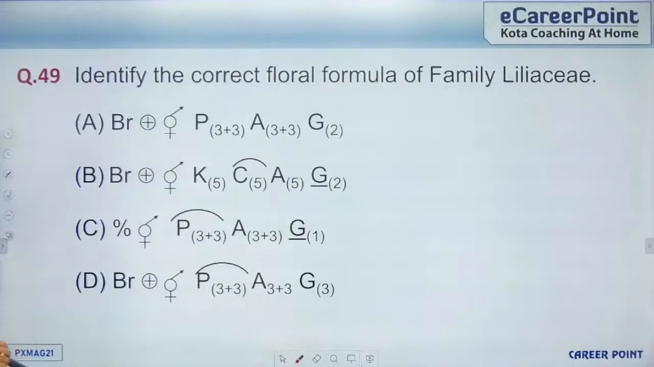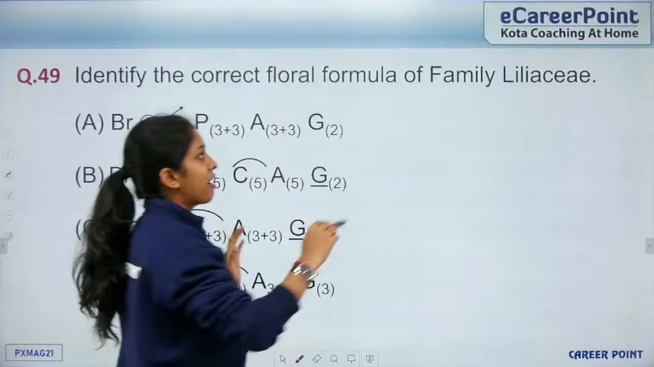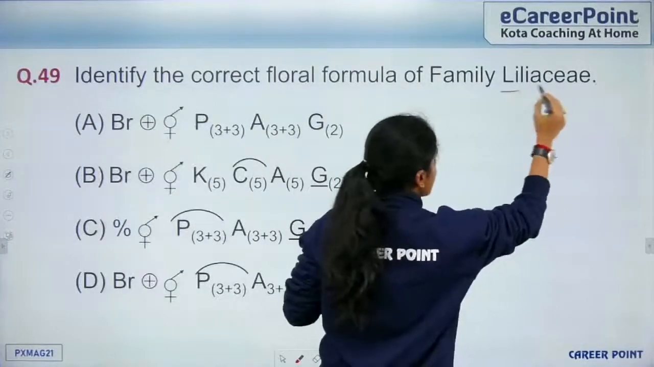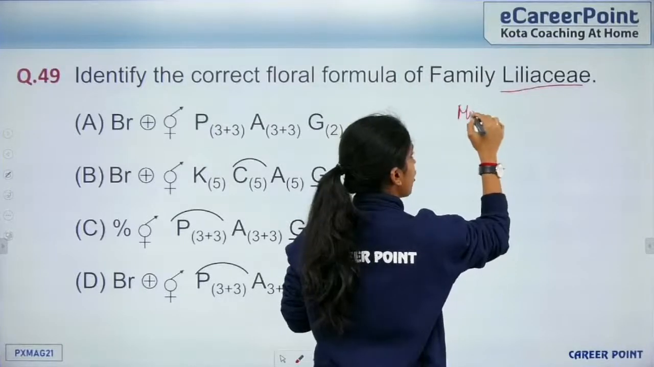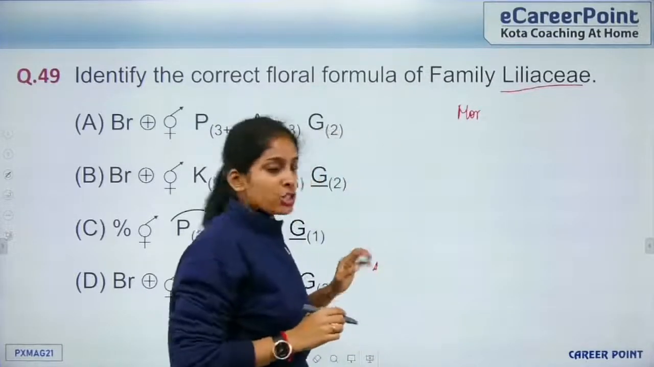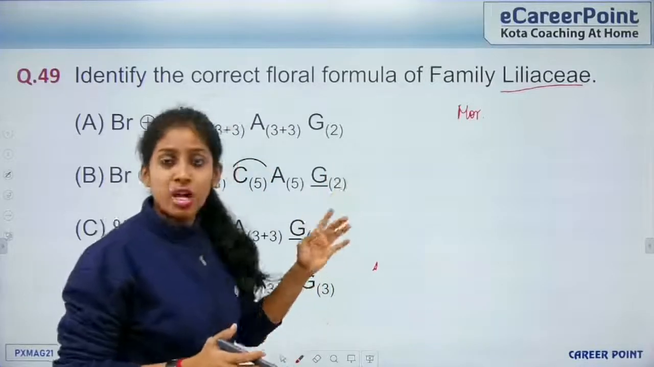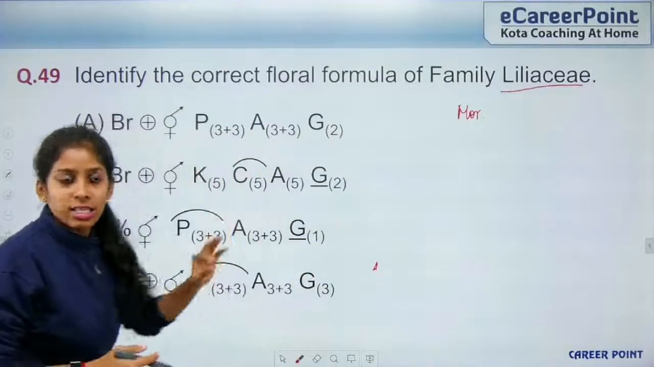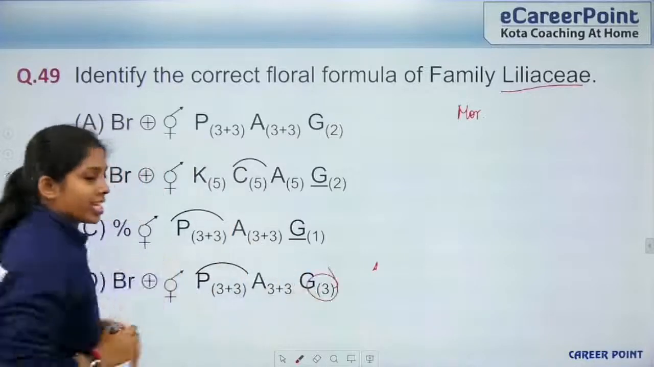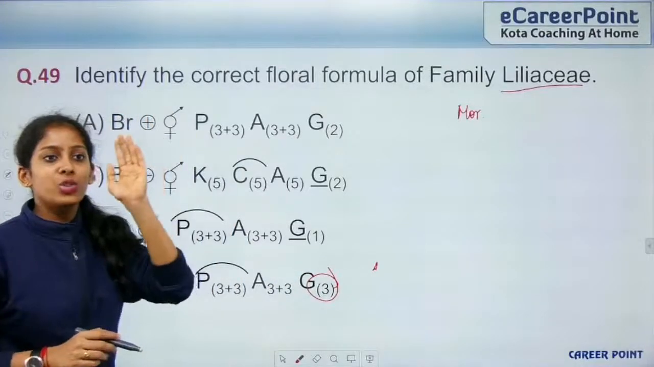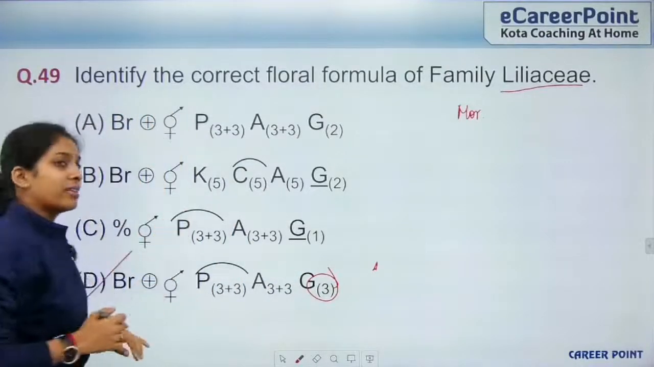So identify the correct floral formula for the family Liliaceae. So this is from the chapter Morphology of Flowering Plants, right? So you have 3 families, Leguminosae, Solanaceae and Liliaceae. So when you talk about Liliaceae, the third family, the G is 3. So the families will be 1, 2 and 3. So this will be the right formula.